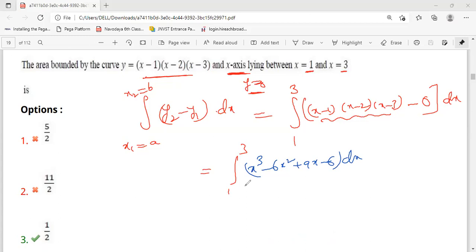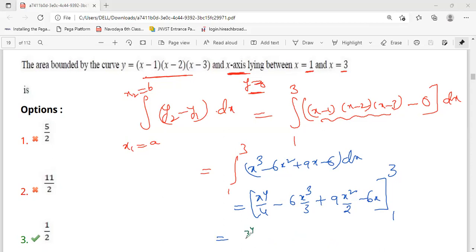Now we have to do the integration. What is the integration of x cube? X power 4 by 4 minus 6 times x cube by 3 plus 9x square by 2 minus 6x. So what are the limits? The limits are 1 to 3. First you substitute the upper limit and you will get some answer, minus the lower limit. If you enter into the calculator, you will get the direct answer. So I'm writing here just for your calculation purpose.